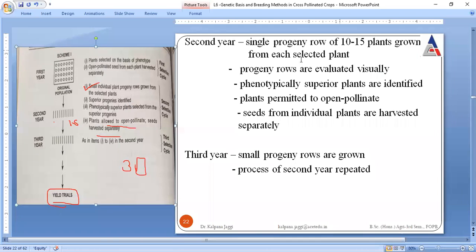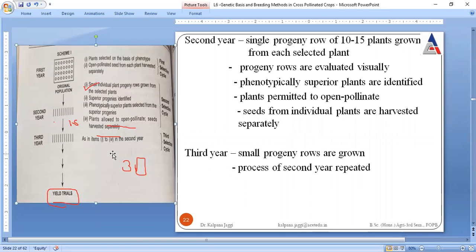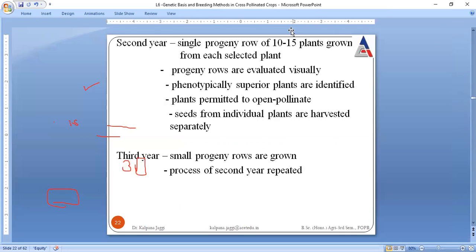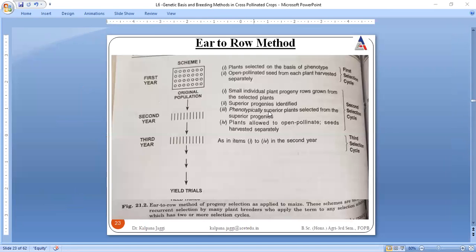So this is the second year. Some plants are selected and progeny is evaluated. Phenotypically identical ones are kept, and other inferior ones are removed, and these are grown. In the third year also we repeat the steps which we performed in the second year, right? So this is all about the ear to row method.